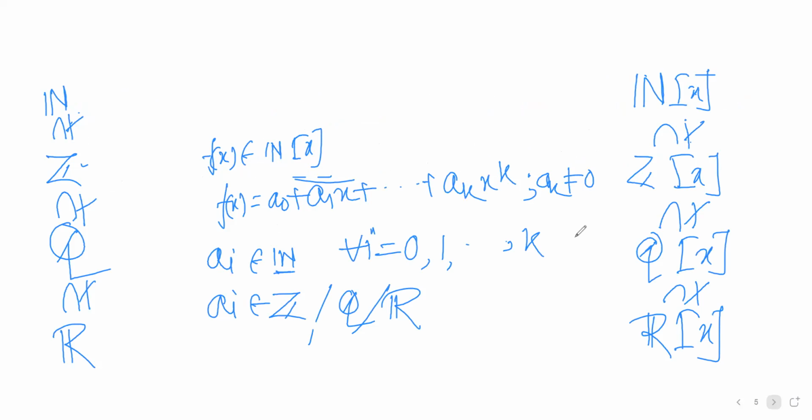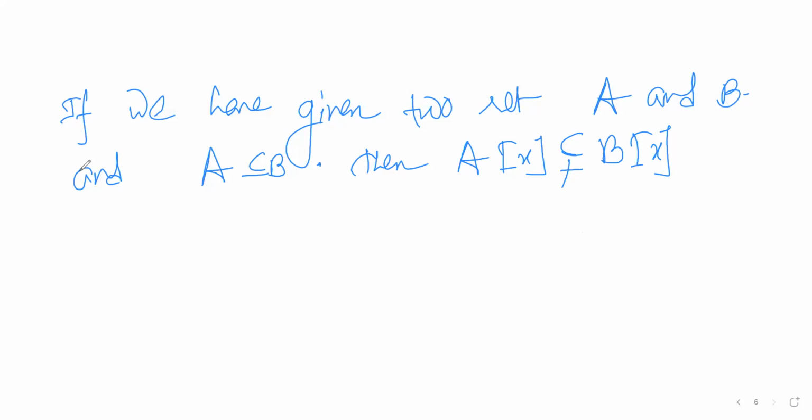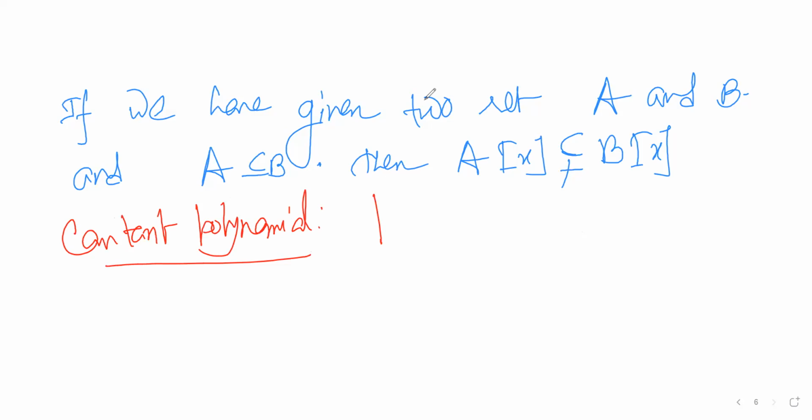Okay. Now, constant polynomial. What is the meaning of constant polynomial? A polynomial of degree 0.